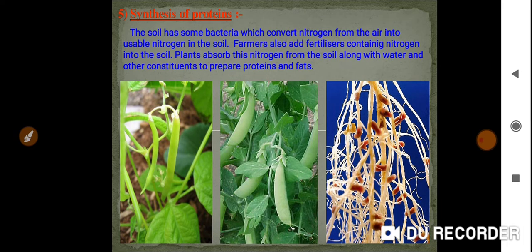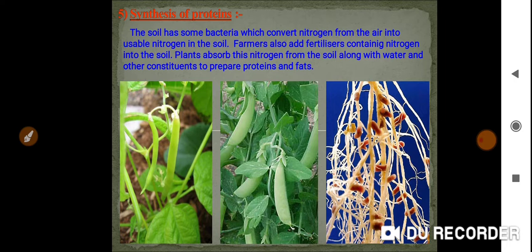Synthesis of protein, it's very important. Synthesis of protein, that we discussed first only. Nutrients, so proteins are also part of nutrients. These plants must require proteins in the form of nitrogen. Have you ever heard whether nitrogen is a gas, solid or liquid?